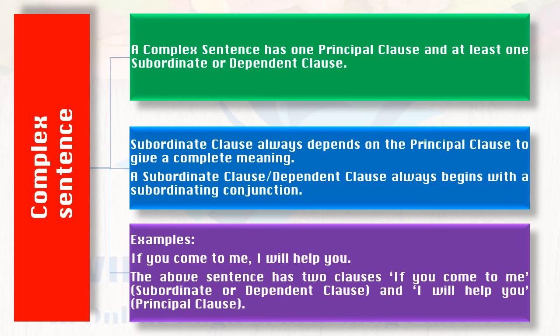Example: If you come to me, I will help you. The above sentence has two clauses. If you come to me, that's a subordinate or dependent clause, and I will help you, that's a principal clause. And if is the subordinating conjunction.